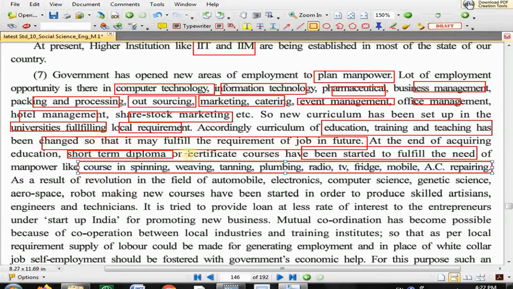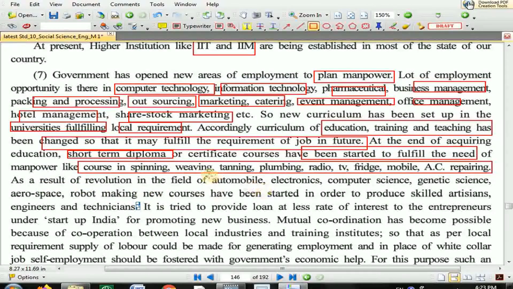As a result of revolution in the field of automobile, electronics, computer science, genetic science, aerospace, robot making, new courses have been started in order to produce skilled artisans, engineers and technicians. Now what they say till here, observe.